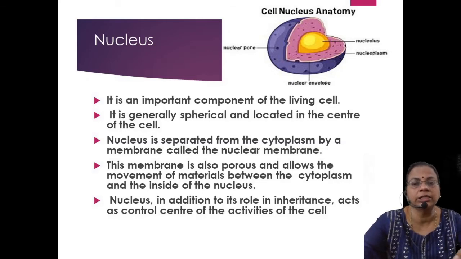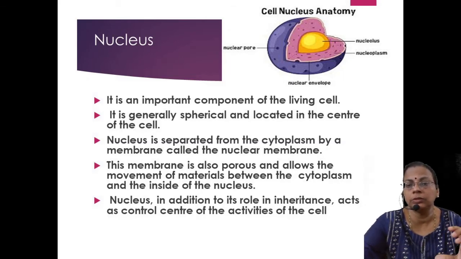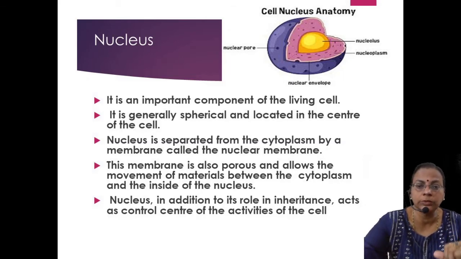and later it becomes more condensed and rod-shaped in structure. Then it is called chromosomes, which are made up of DNA. DNA consists of genes. Genes are the hereditary units. All these points are very important. You specifically have to make a note of all these points. Then I am going to read that one.